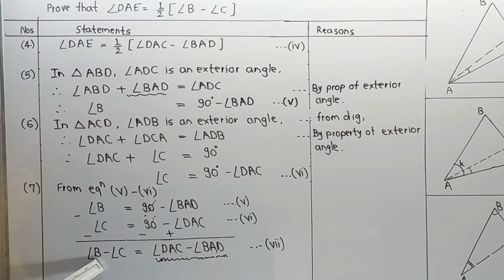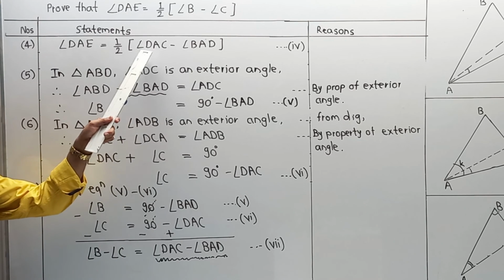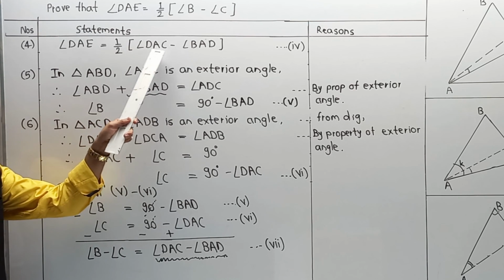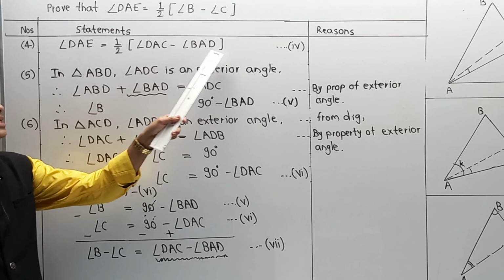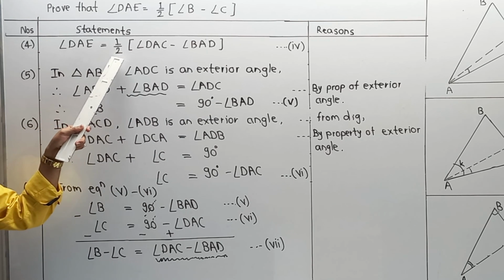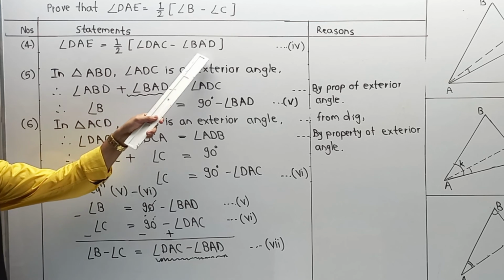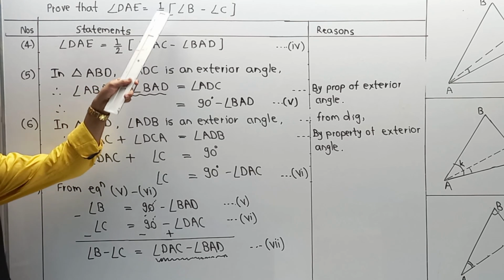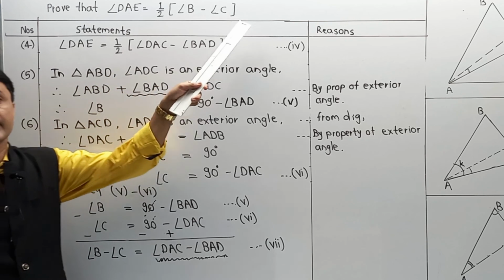We are going to replace it over here, this portion gets replaced by angle B minus angle C, and you are getting your resultant answer, that is angle DAE is half of angle B minus angle C.